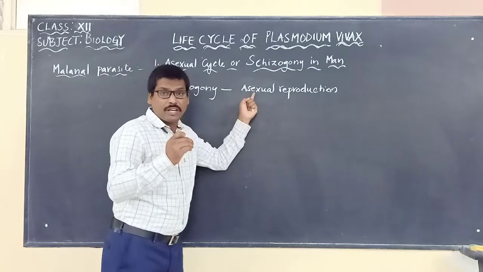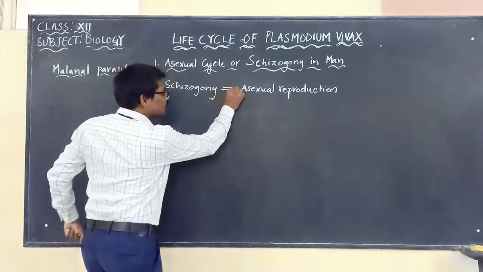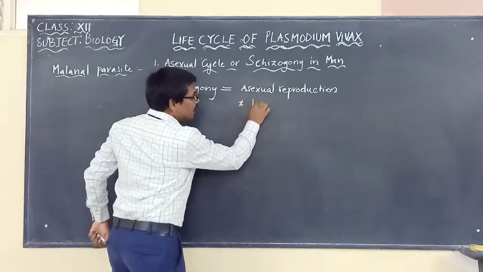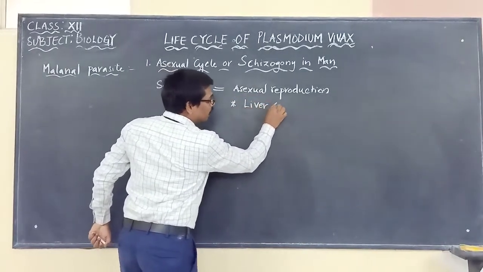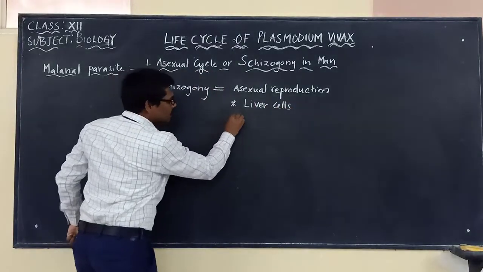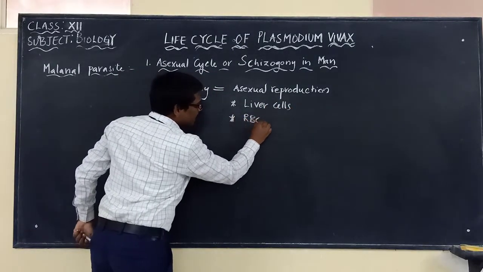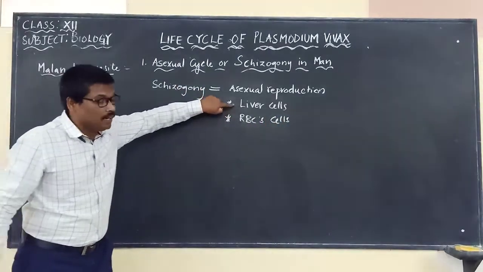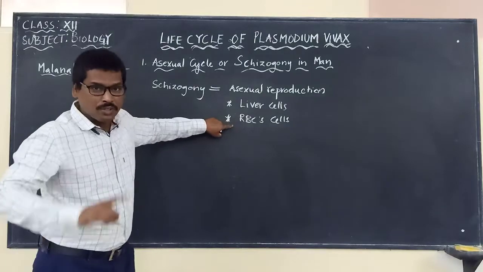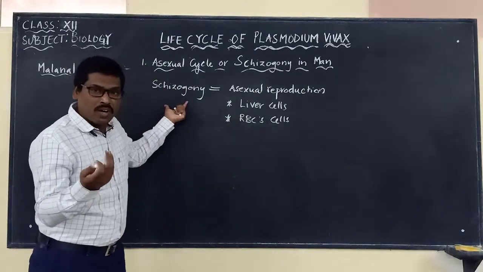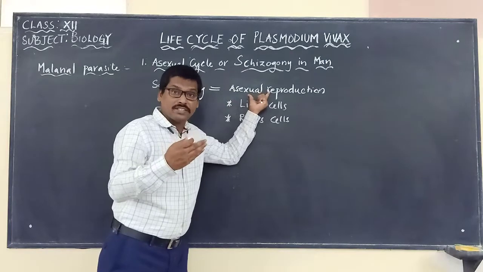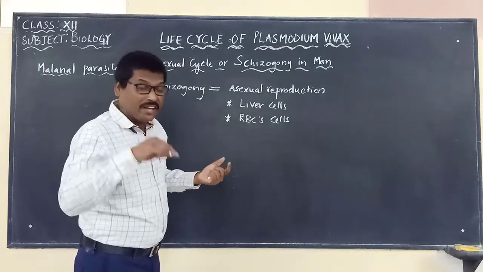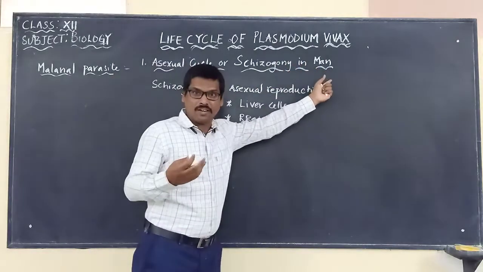Where does this asexual reproduction take place? In man, in the liver cells and also in the RBC cells. So you have to remember, schizogony is a method of asexual reproduction by which Plasmodium vivax multiplies, and this process takes place in human beings.